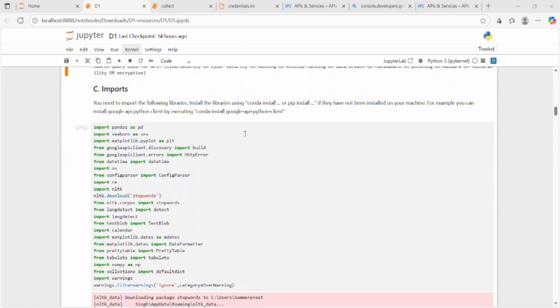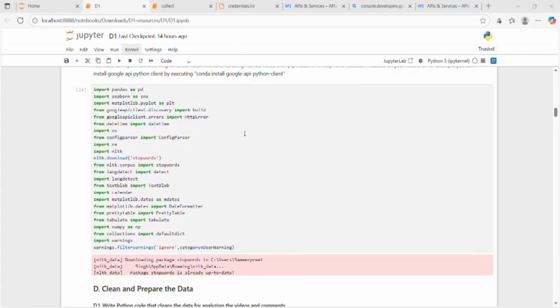Then in the next part, I imported all the libraries I need for this project. I used pandas for handling data, Seaborn and Matplotlib for making graphs, and Google API client for connecting to the YouTube API. Then I imported TextBlob for natural language processing and sentiment analysis.